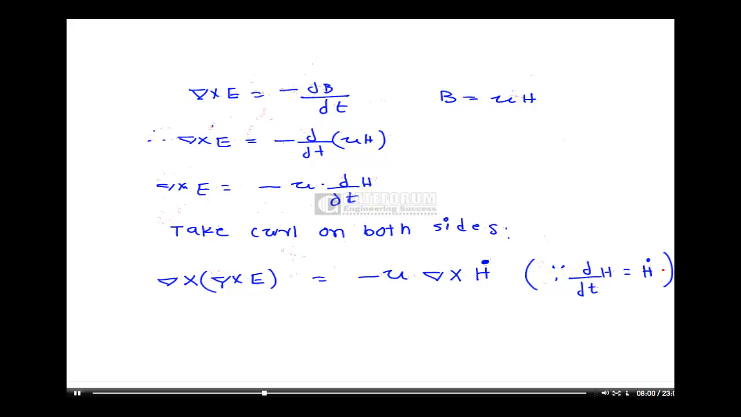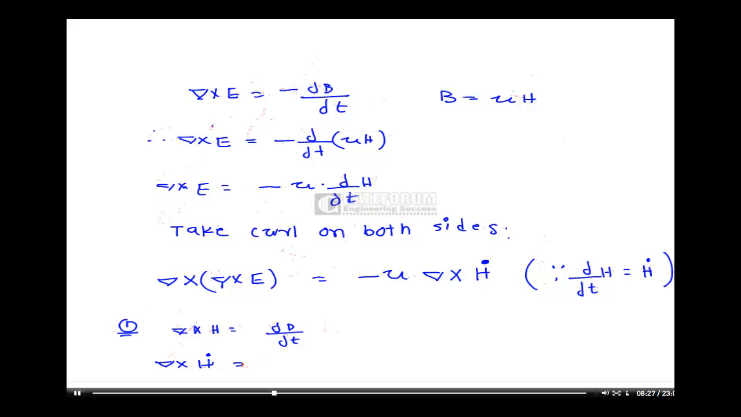Now how can we modify this equation further? I know from equation number 1, del cross H is equal to dou D by dou T, so del cross H dot.